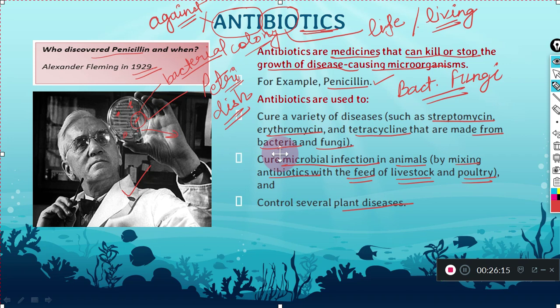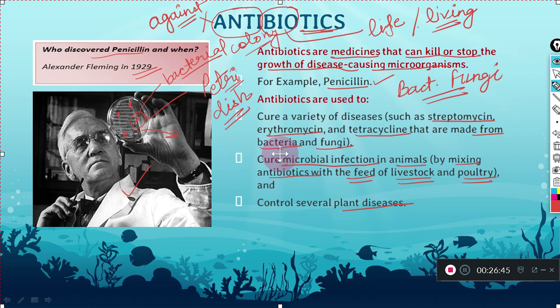His discovery was used by the scientists who came later on, during 1939, and they found out this Penicillium, and they found the way how they could extract that chemical, and how they could produce it in large quantity, so that they can help the people who are having bacterial infection.